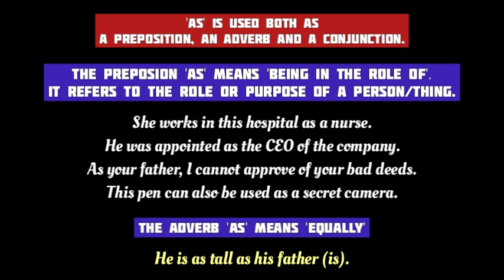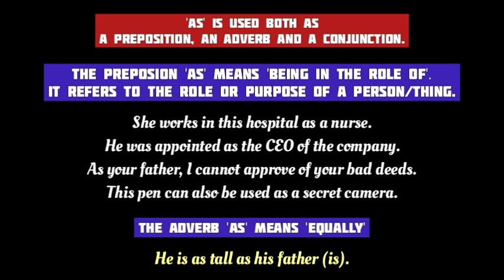In the last example, this pen can also be used as a secret camera. The word as means for the purpose of a secret camera. In all these examples, the word as has come before a noun. So it's used as a preposition in these sentences.